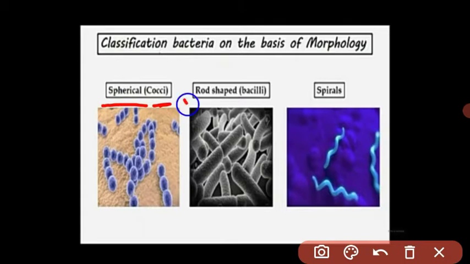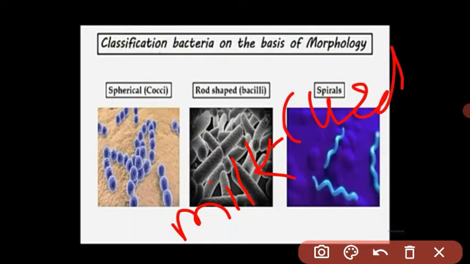The next type of bacteria is rod shaped. These bacteria are also called bacilli. A good example of rod shaped bacilli is Lactobacillus. Lactobacillus bacteria convert milk into curd. You know what curd is? It is also called yogurt.